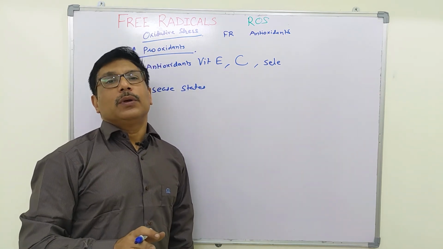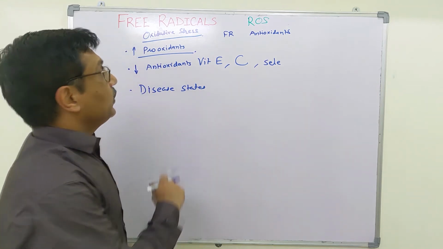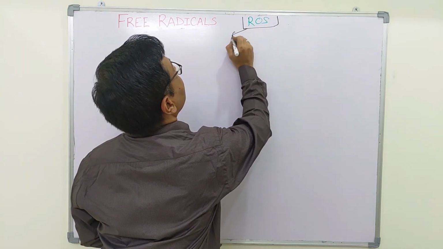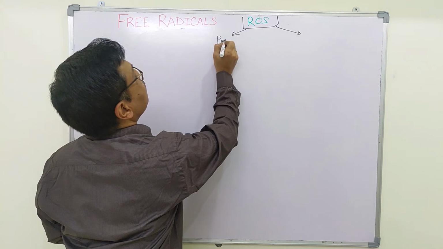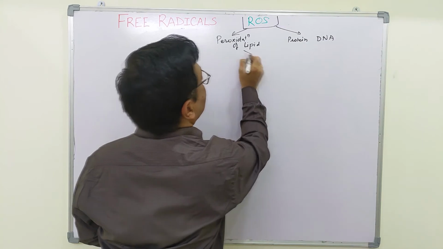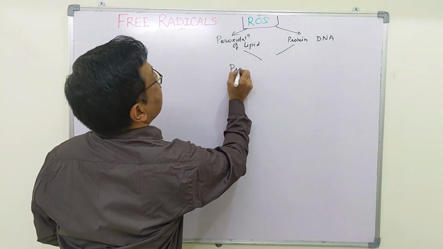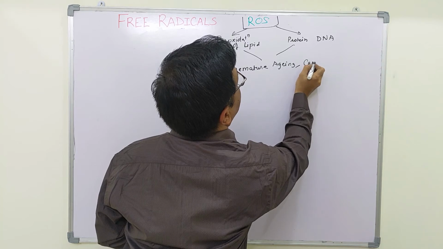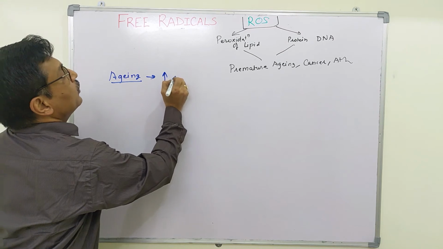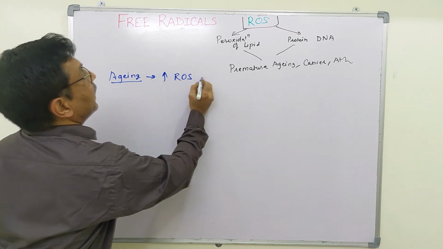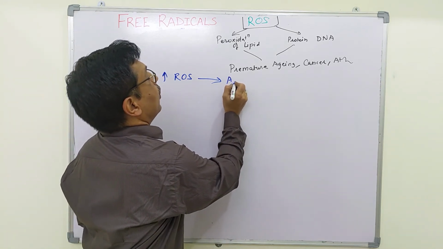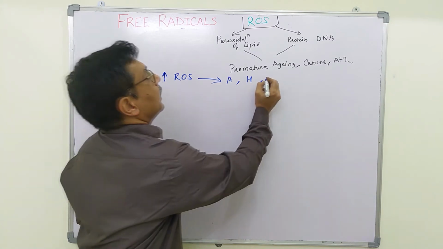Now coming to the relationship between reactive oxygen species and various diseases. These reactive oxygen species, as we have already seen, cause peroxidation of lipids and aggregation and denaturation of proteins and DNA. Thereby, there occur premature aging, cancer, or atherosclerosis. In aging, there is an increased accumulation of reactive oxygen species, and thereby we can see degenerative diseases like arthritis or Huntington's disease or Alzheimer's disease.